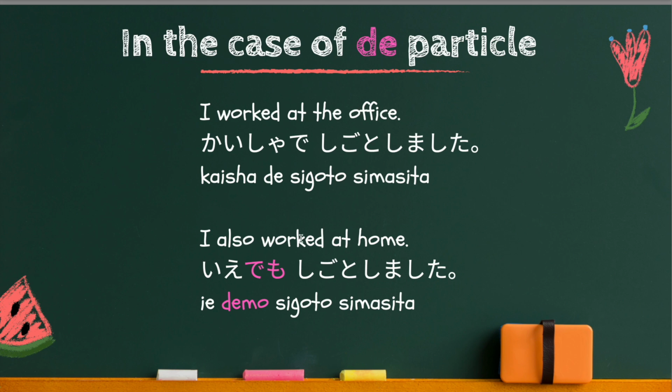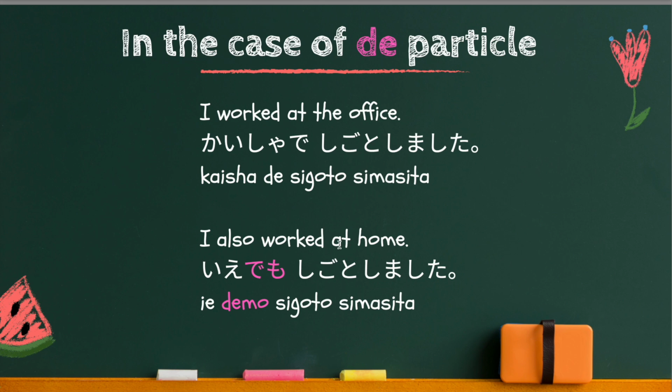I also worked at home. 会社で仕事しました。The de particle is used because the office, 会社, is the place of action. So remember that you need to use the de particle to indicate the place of action. This is where the action of working took place. Therefore, it's the de particle.